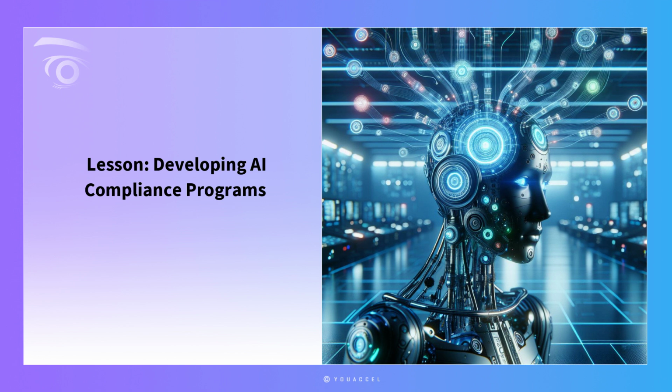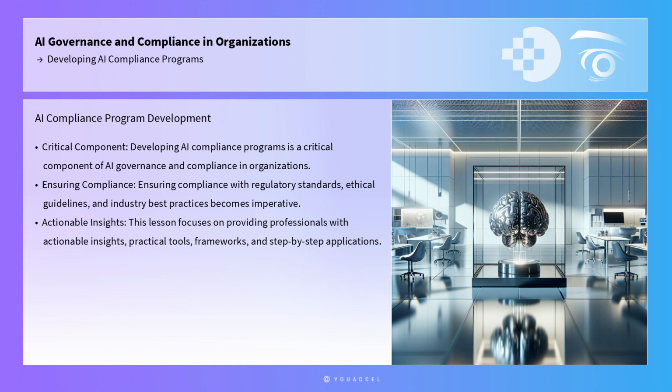Lesson: Developing AI Compliance Programs. Developing AI compliance programs is a critical component of AI governance and compliance in organizations. As artificial intelligence technologies continue to permeate various sectors, ensuring compliance with regulatory standards, ethical guidelines, and industry best practices becomes imperative for organizations aiming to harness the benefits of AI responsibly. This lesson focuses on providing professionals with actionable insights, practical tools, frameworks, and step-by-step applications to develop and implement effective AI compliance programs within their organizations.